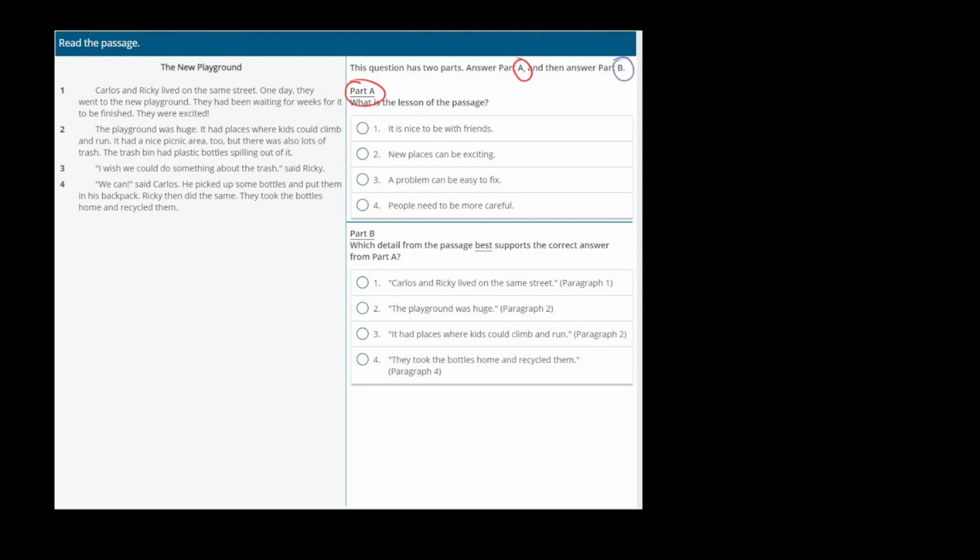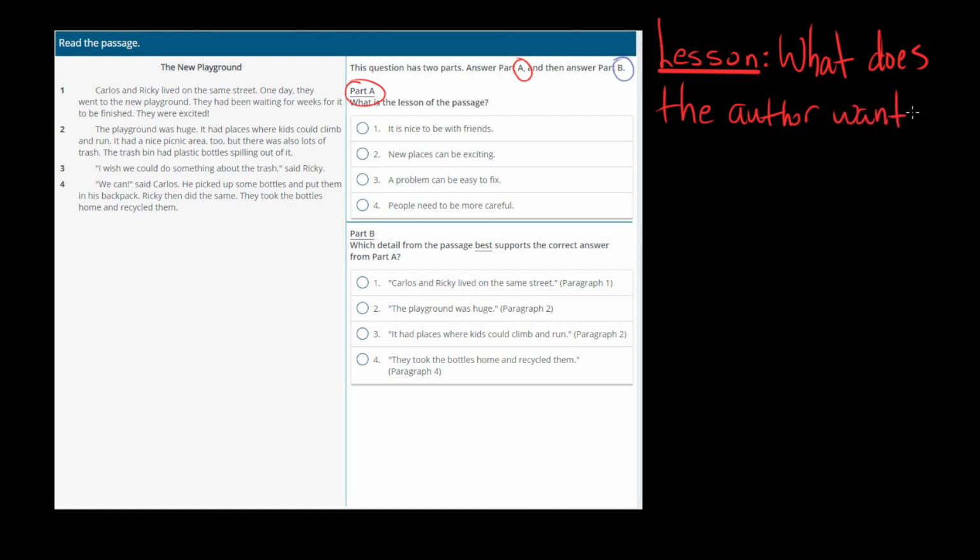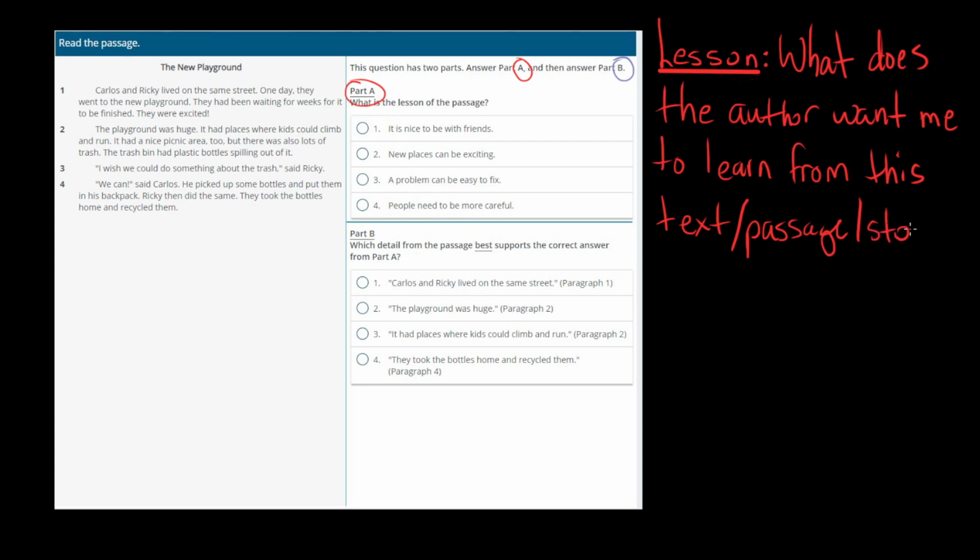Okay, so part A says, what is the lesson of the passage? So the lesson of a passage is, you can think about it this way, what does the, underline that, what does the author want me to learn from this text, passage, story, whatever you may be reading, okay?